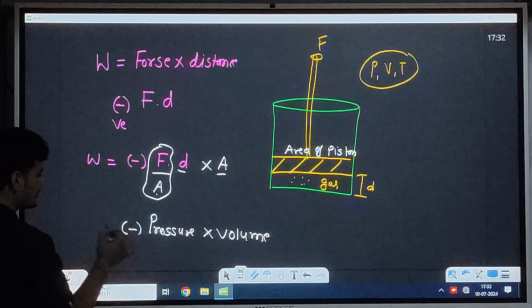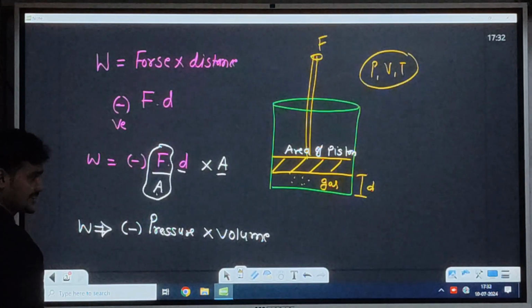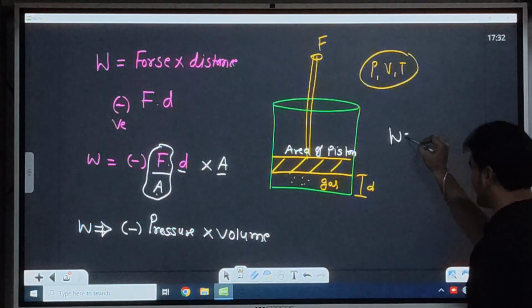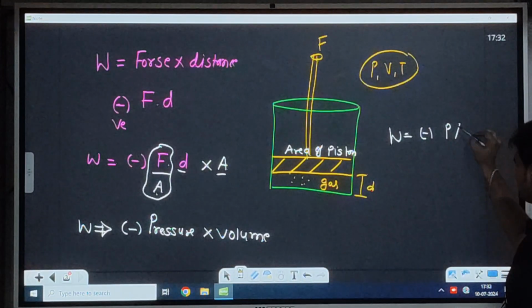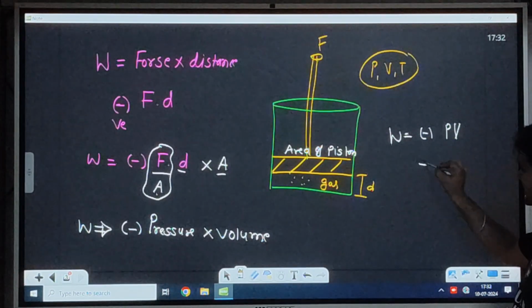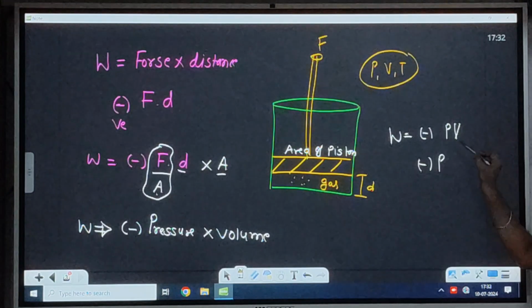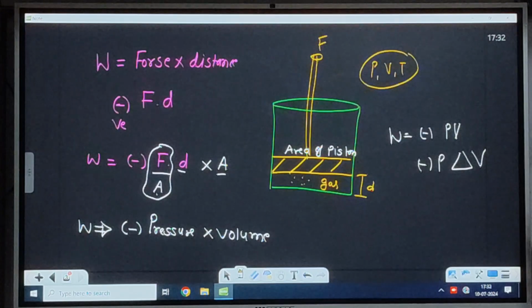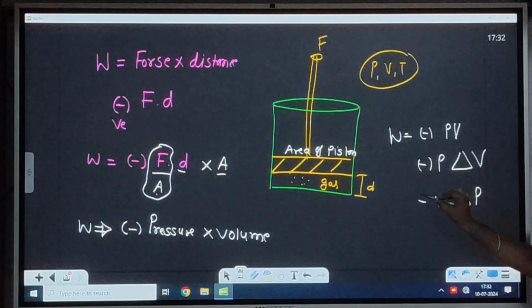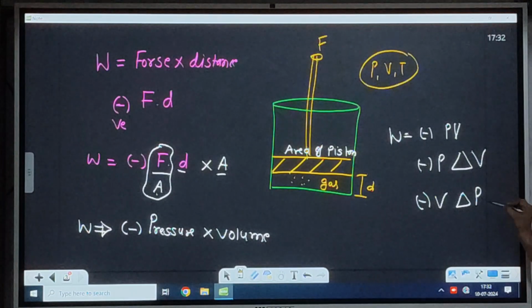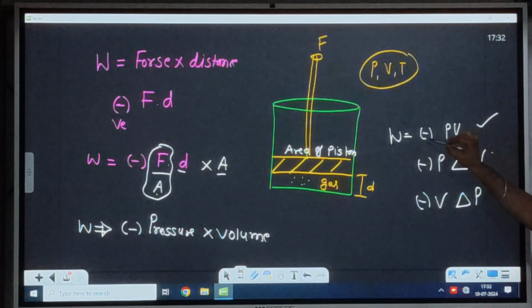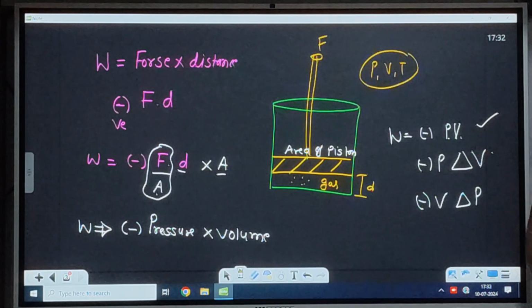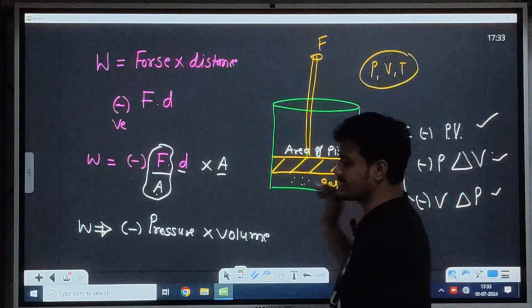So again, this is the minus sign. Finally, the formula of work done is W is equal to minus PV. If pressure is constant, then I can write P as a constant, and if volume is changeable, then I can write delta V. If volume is constant and pressure is changed, then I can write V as a constant outside and delta P. So I got three equations of work: minus PV if pressure and volume are both constant, minus P delta V if volume is variable, and minus V delta P if pressure is variable. So these all are the work done formulas.